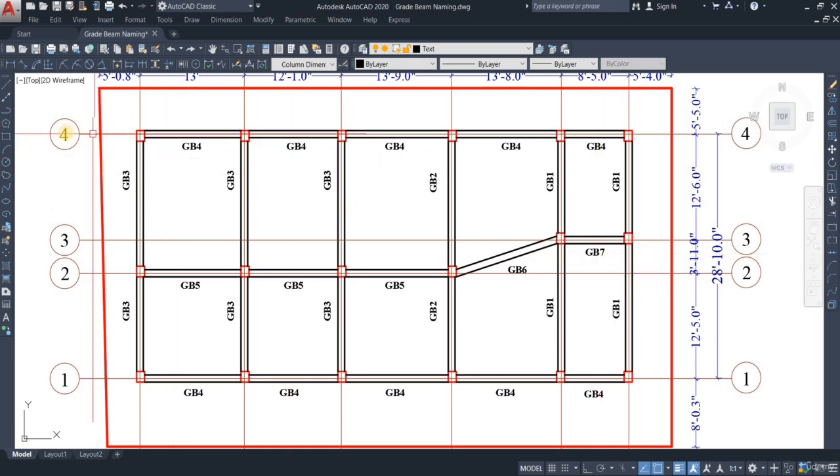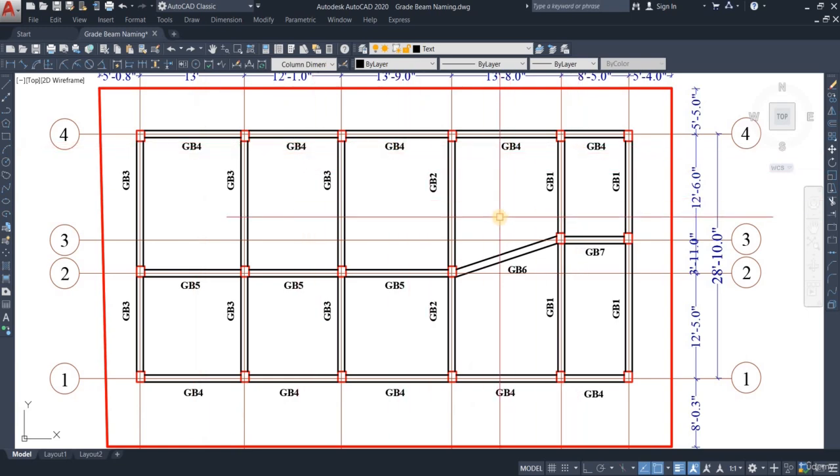Right after that, we come to our grid 4, and we can see that our grid 4 spacings are identical to grid 1 spacings, and since they're both sides of the building, it is eventually the size and the rebar of the beams are also going to be similar. There are rare cases where it's not the case, but in this case we're going to consider that the size and the rebar are also the same as grid 1. That is why, similar to grid 1, these beams are named GB4.